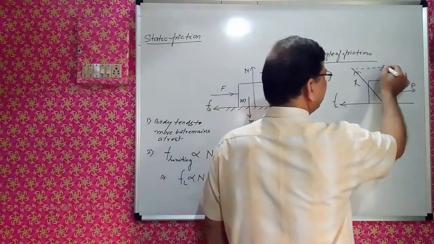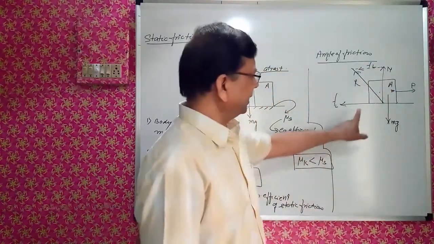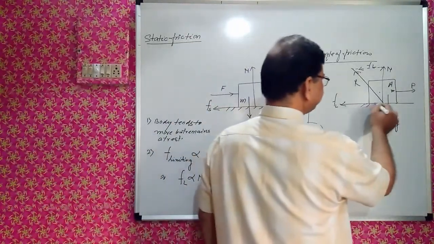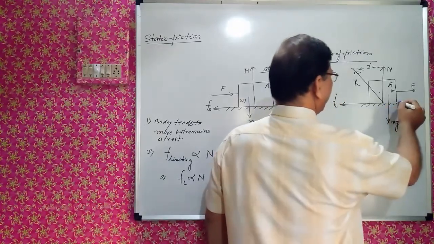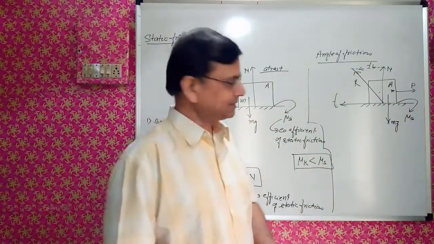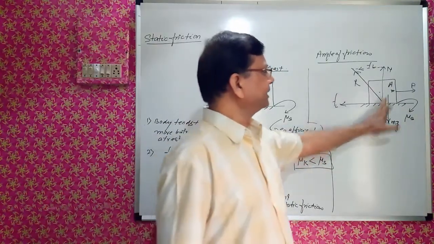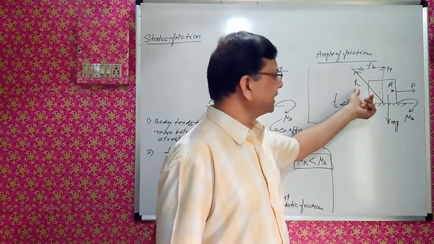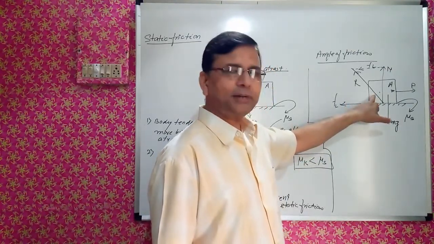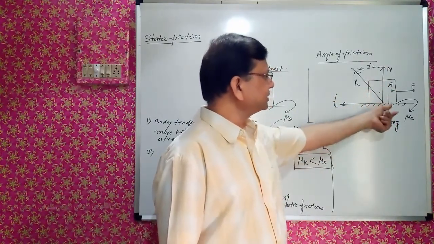So we can make the triangle, we can find the resultant of these two forces. See, this is backward, in this direction frictional force is acting, and the coefficient of friction is mu S, coefficient of static friction. That is the limiting friction. This is the normal reaction. So this is the resultant of two forces. Which are the two forces? FL acting on this mass, normal reaction acting on this mass. So the resultant of these two forces is R.